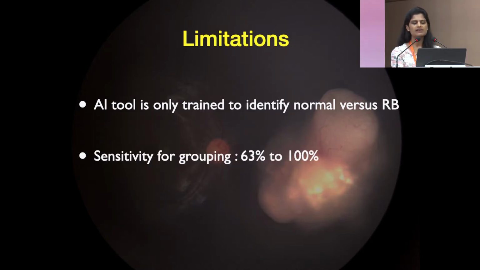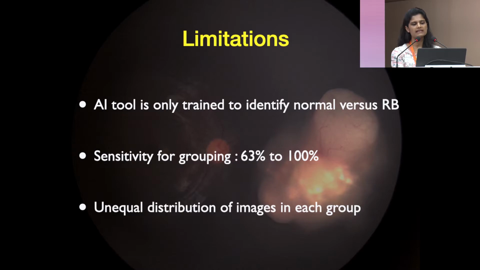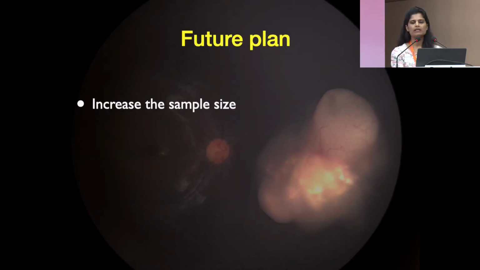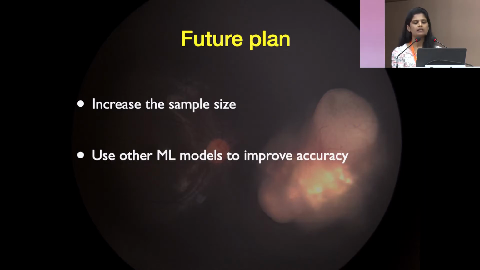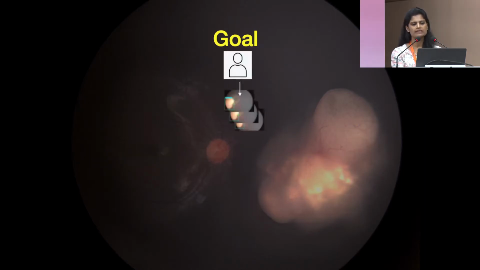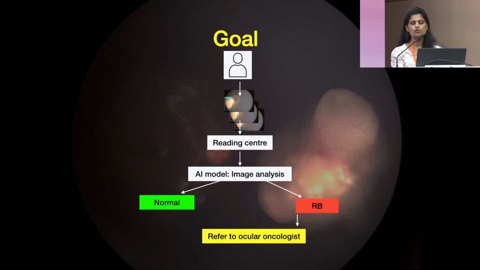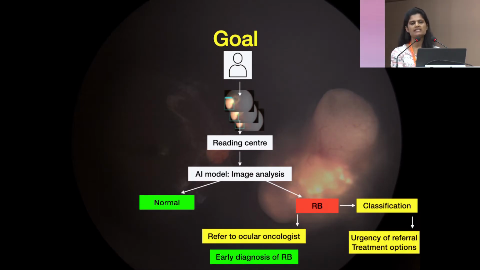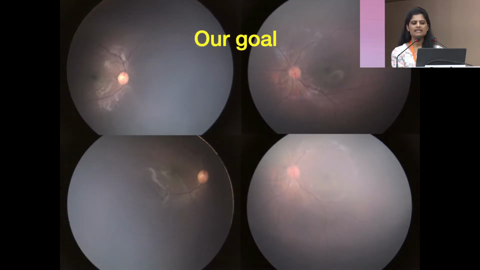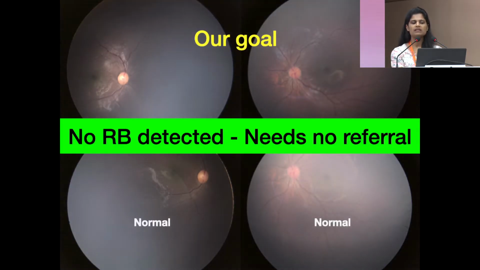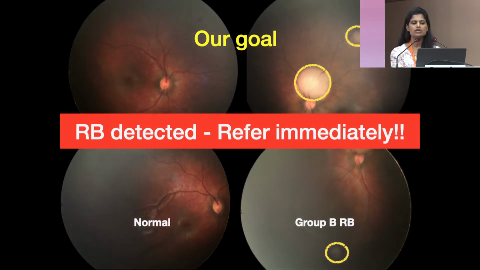The sensitivity ranged between 63 and 100%, and there was unequal distribution of images in each group. The future plan is to increase the sample size and use other machine learning models to improve accuracy. The ultimate goal is that we should be able to screen the fundus images and identify which are the normal eyes and which require referral. For example, if this image comes, it should be termed a normal eye, and if such an image comes, it should be identified that this eye has retinoblastoma and should be referred immediately.